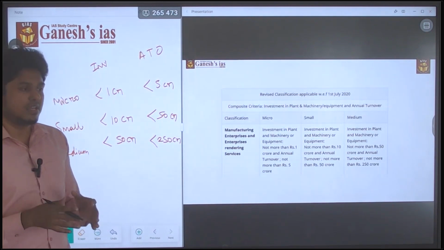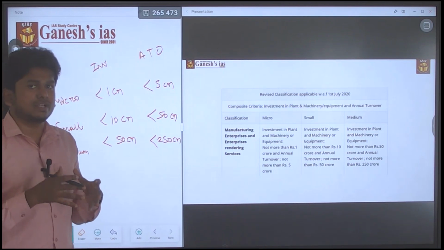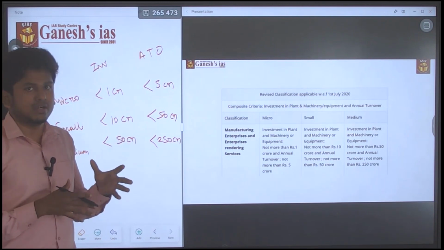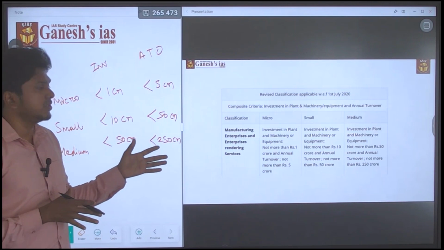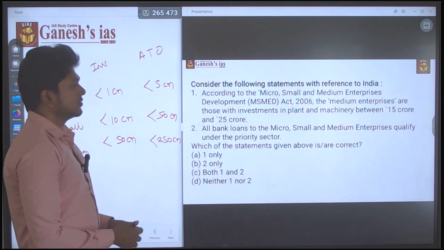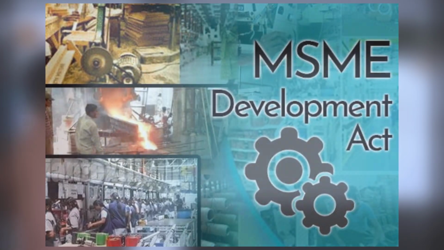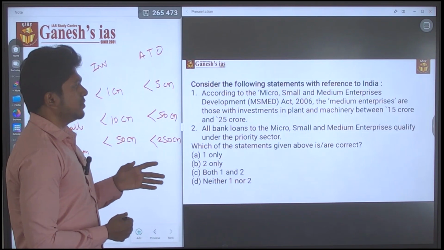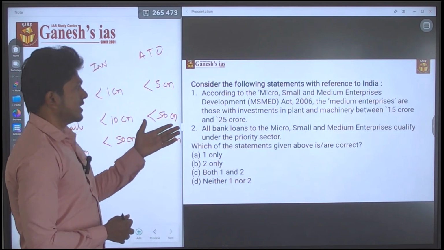This is the basic thing they did. They changed the definition for the MSME, clubbing both manufacturing and service sector into a single definition. That is the basic thing that happened in the current event, and from that they asked this question. The first statement is all about the definition. According to the MSME Development Act 2006, medium enterprises are those with investment in plant and machinery between 15 crore and 25 crore. So the first statement is wrong.